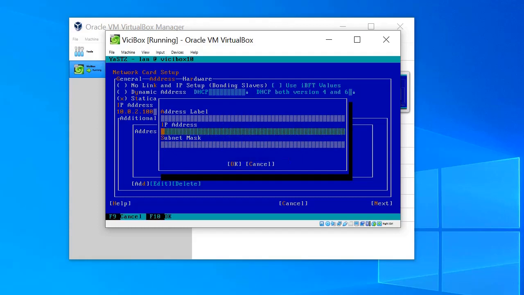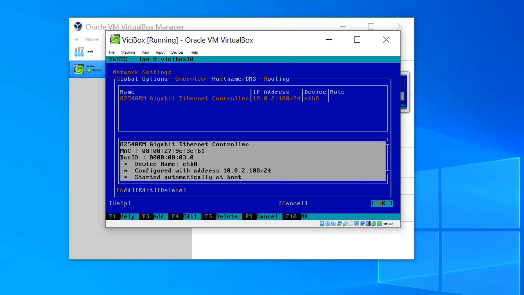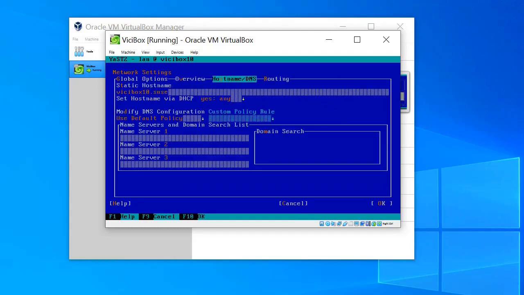We'll update this section. Just cancel, and go to the next page to put our DNS, like I mentioned before. If you don't have a domain, you can put vicibox.local. And here we need to put the DNS server.